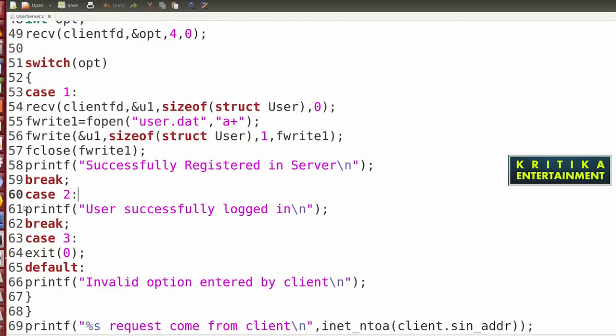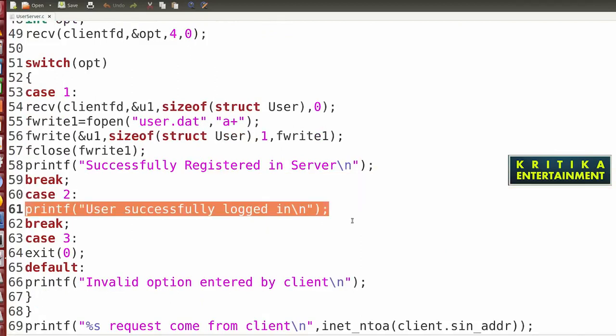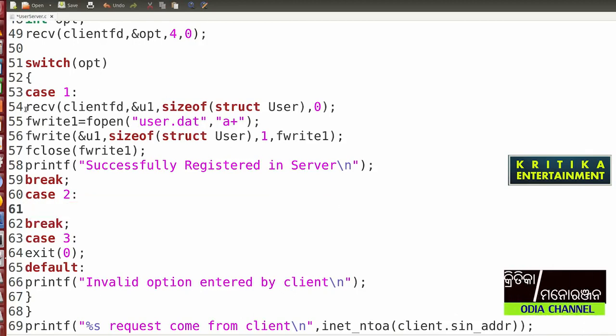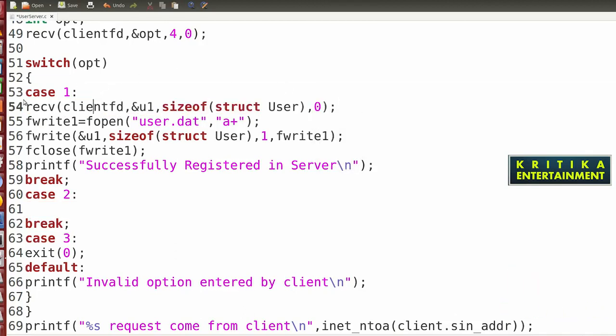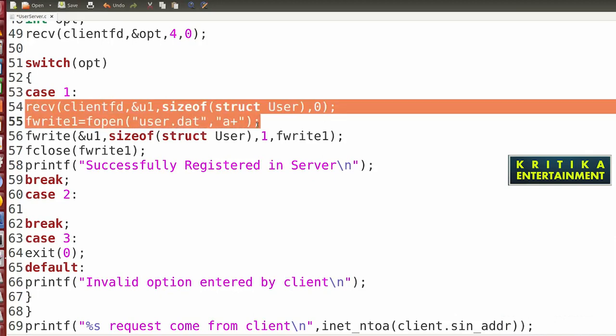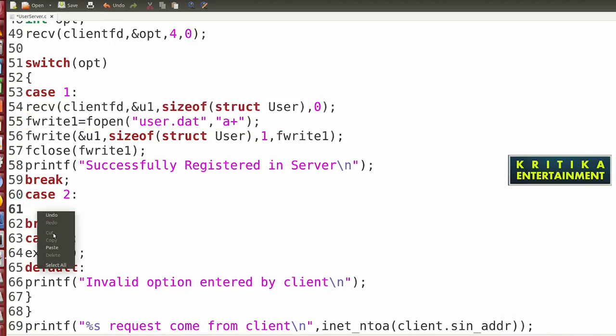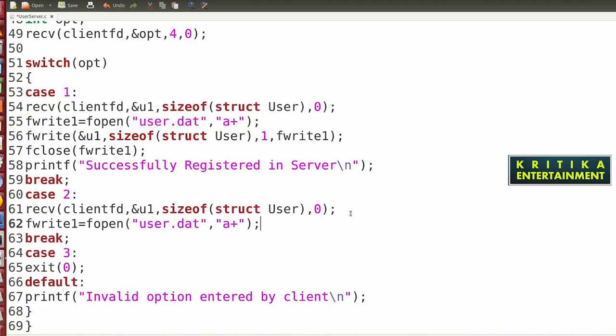So remove this code. I think don't write this again. Just copy this, not this much, you will copy up to this, and here you will paste.